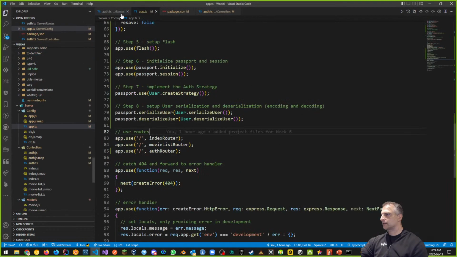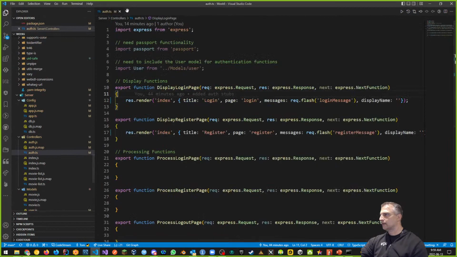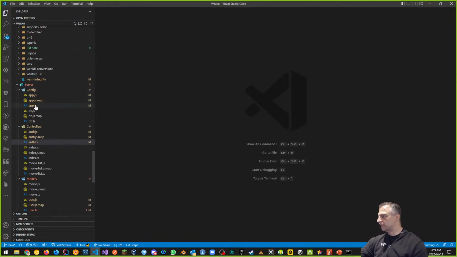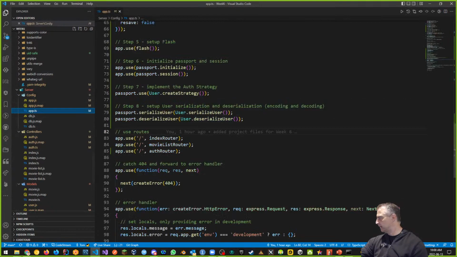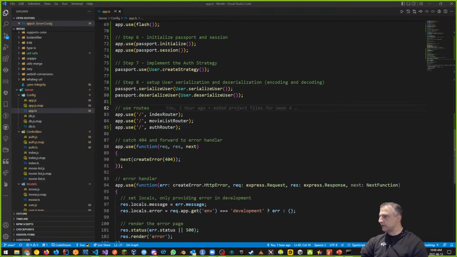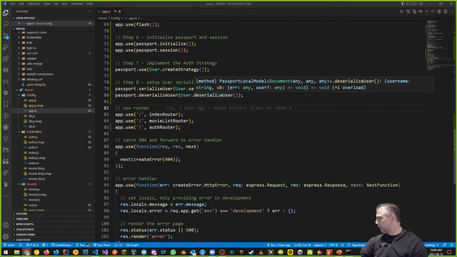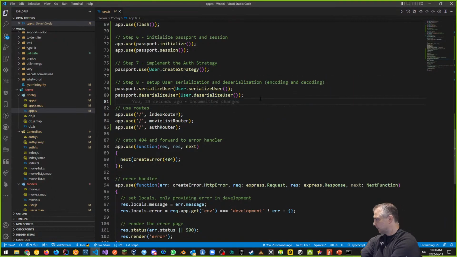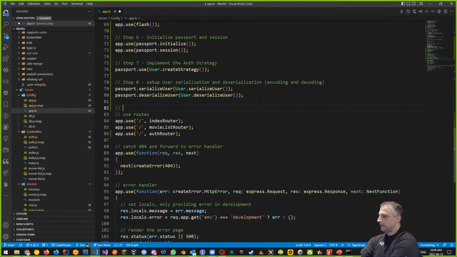All right, so let's just cancel all this stuff. We've done most of the things that we want to do in terms of our configuration, with a bit of an error. We have an error that we have to deal with. Let's finish off our configuration now, just to make sure there's nothing left for us to do. And let's finally show our login and register pages. So I think we need to move on. So we've configured serialize and deserialize user. And once we've serialized and deserialized user, we need to implement the strategy. And that's kind of step 9. We're going to implement an auth strategy.